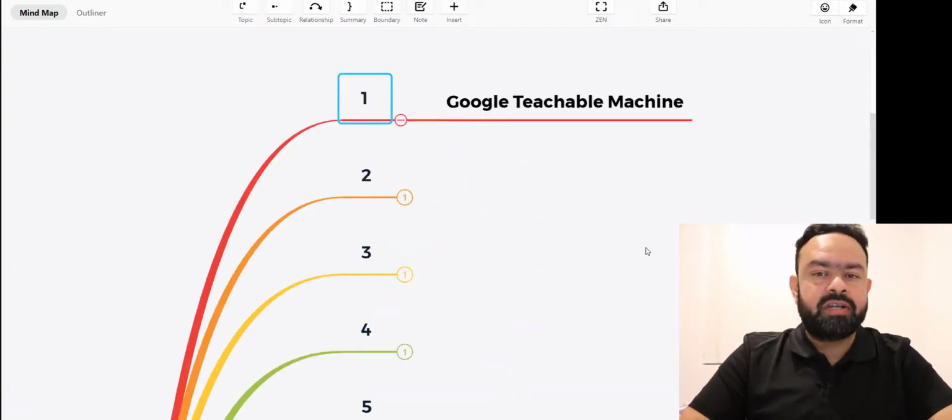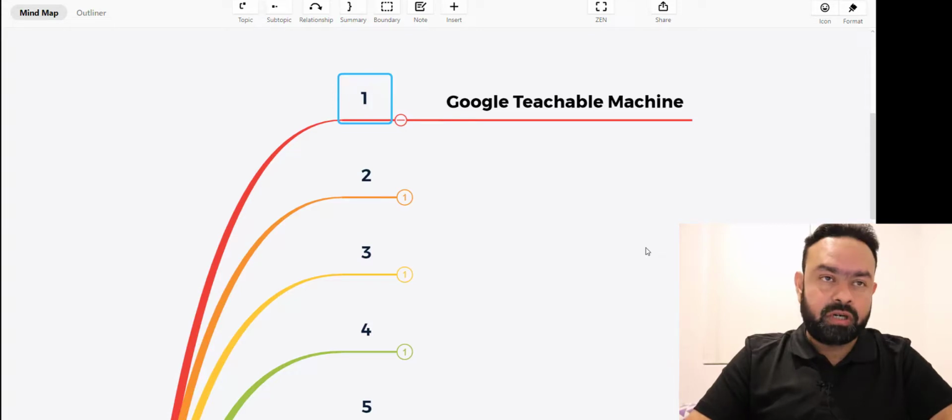Google Teachable Machine actually started in 2017. That's the first release by Google, and post 2 years there were a lot of developments, and the recent release happened in 2019. A lot of additional features have been added to this tool, and this is really good for image classification and audio classification as well as posture detection.